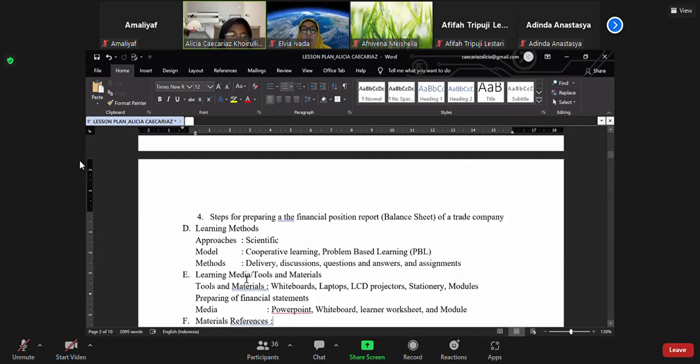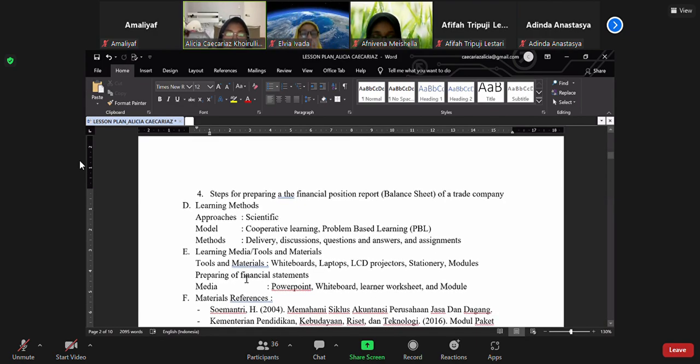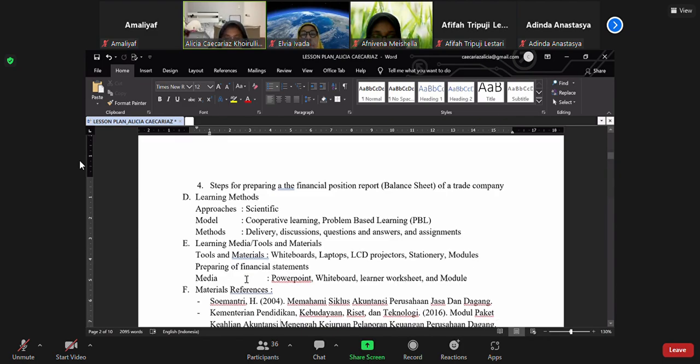Then point D is learning methods. The approach I use is the scientific approach and the cooperative learning and problem-based learning models. Then the methods are delivery, discussion, question and answer, and assessment.